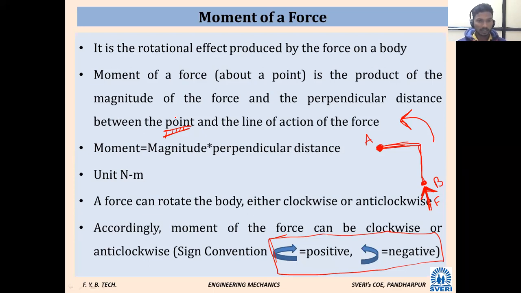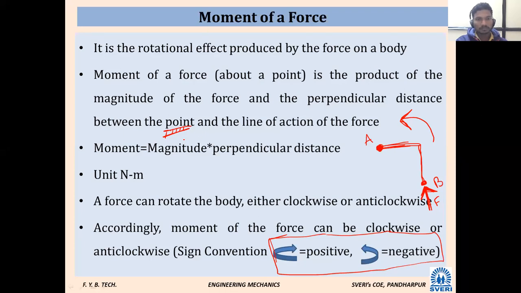Somebody has given a right answer, turning point. It is partially correct, but exactly, that point is nothing but the point at which we want to calculate moment.